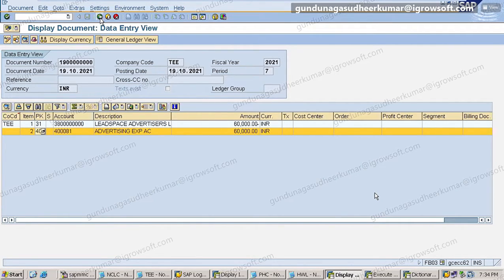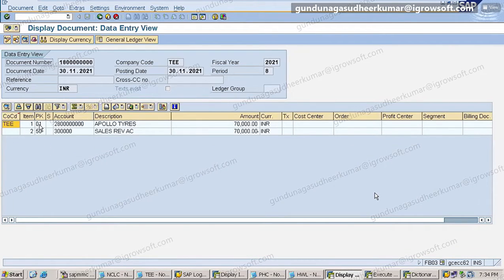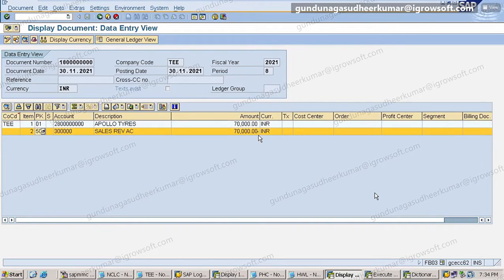Same way, if you talk about income accounts, look at document number 18. Here the customer is debited and the sales account is credited, so minus. That is revenue.